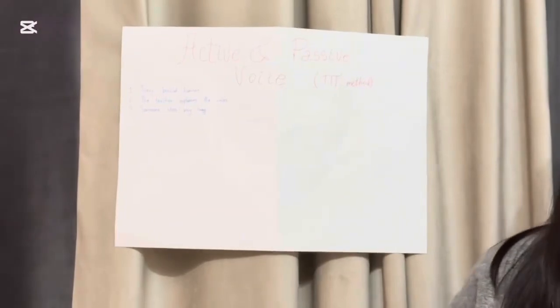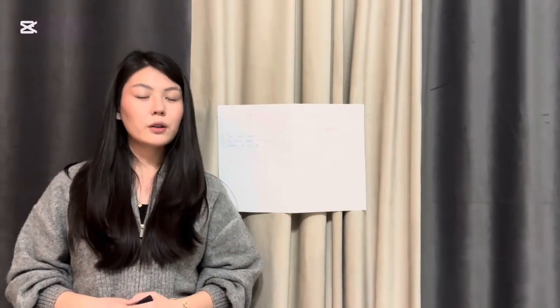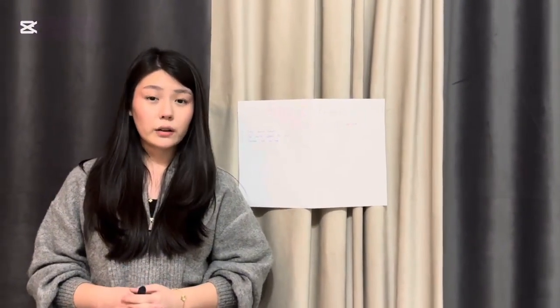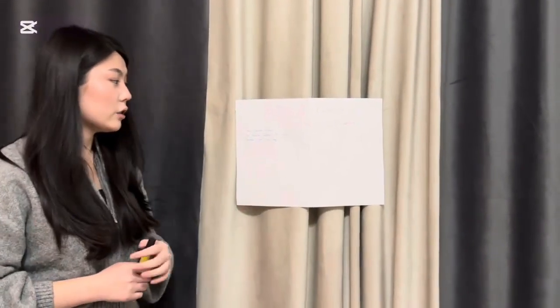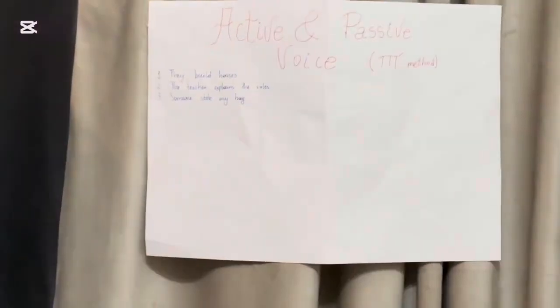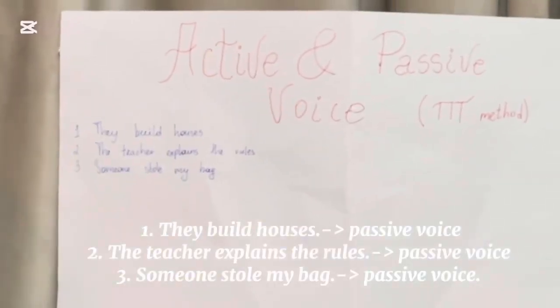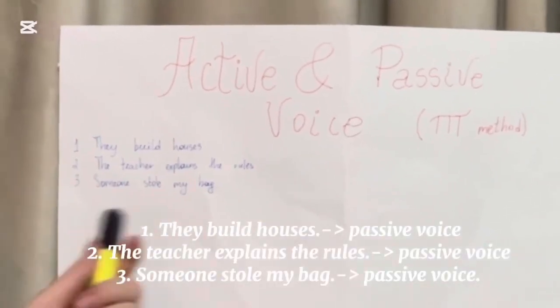We use the TTT method, as I mentioned before: test, teach, and test. And let's begin our lesson. So before we learn about the active and the passive voice, let me give you a task to see your current level on this topic. Here you see active voice sentences, and you need to change them to passive voice, like: they built houses, the teacher explained the rules, and someone stole my bag.